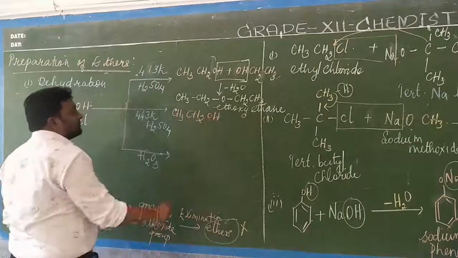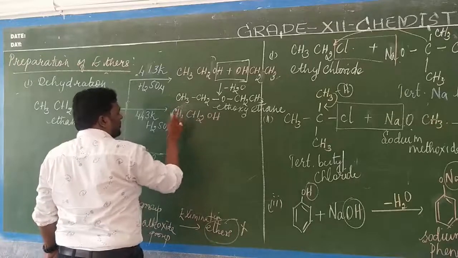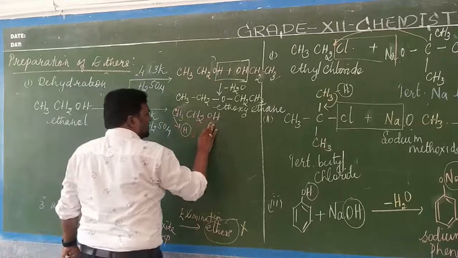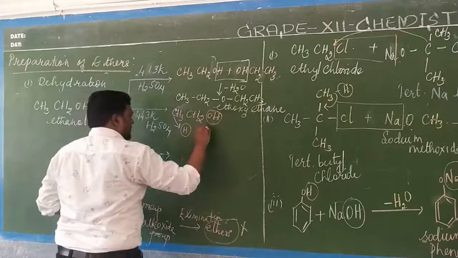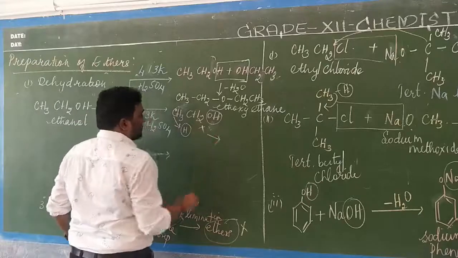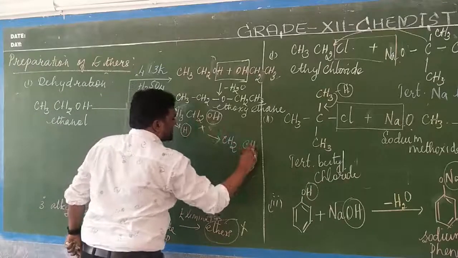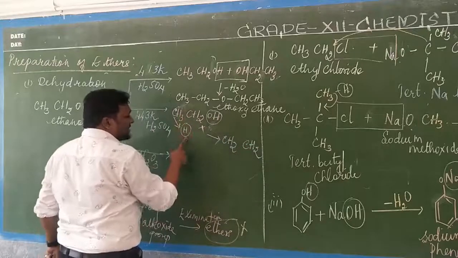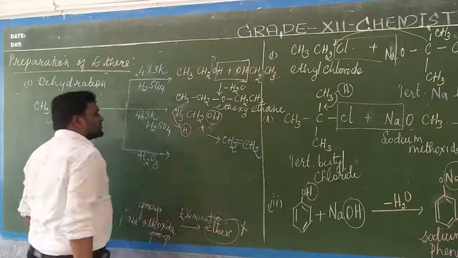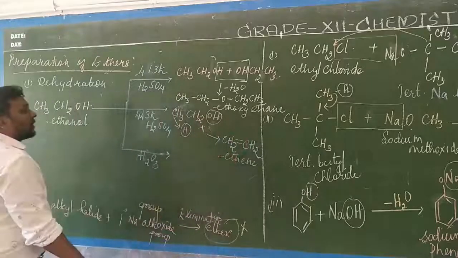So now what will happen? From this carbon one hydrogen, from this carbon one hydrogen, and from here the OH group. You just combine. So what will happen now? What is the product? Here it becomes CH2 and here also it becomes CH2. Thus here one hydrogen has got removed and here the OH. So double bond. So it gives rise to the formation of unsaturation, that is ethene plus water molecule.